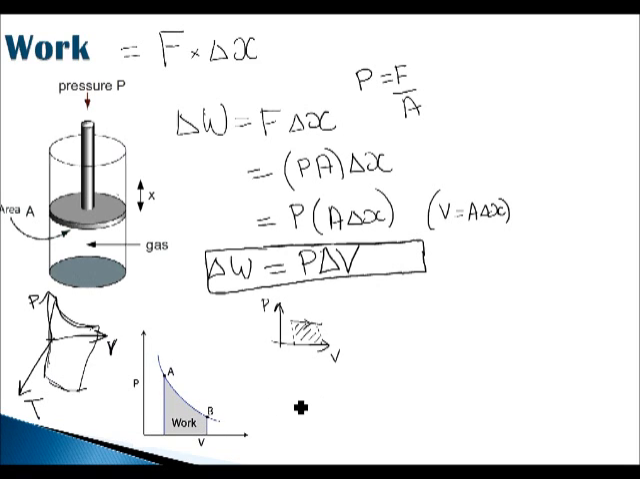Now, if the pressure is constantly changing, we need to use calculus to define this, because we want it to be the area under the curve. And so if you're familiar with integral calculus, you will recognize that taking the integral from a to b of P dV will actually tell you the work done by this moving piston. Okay?